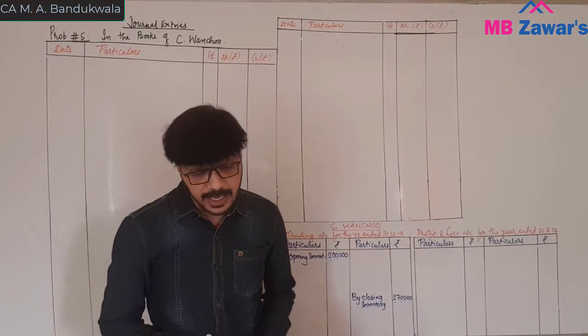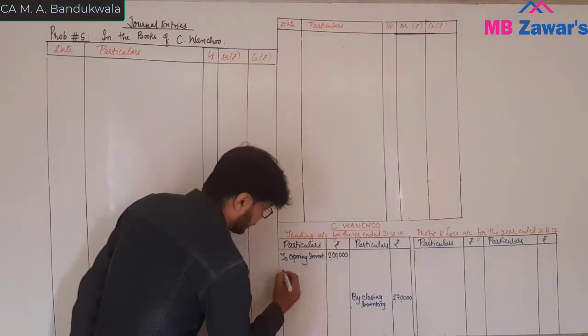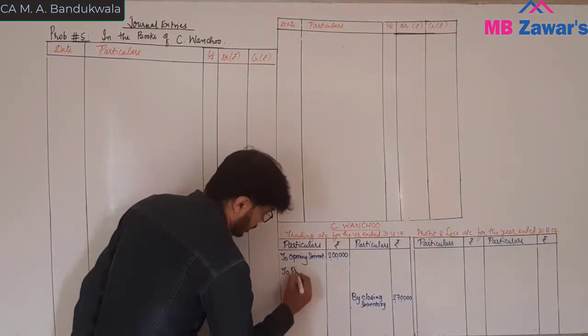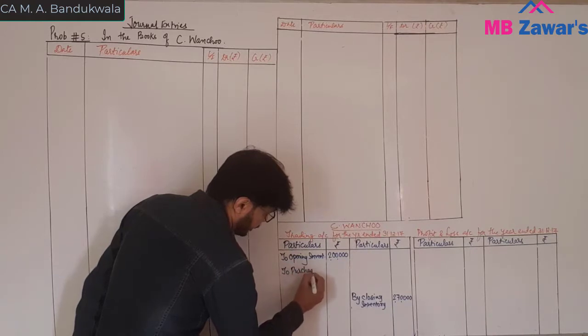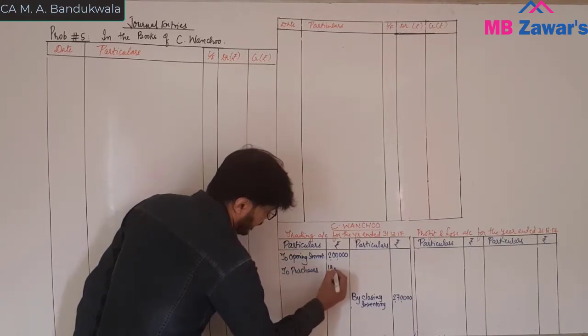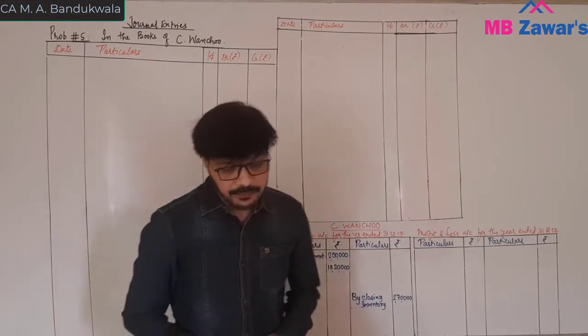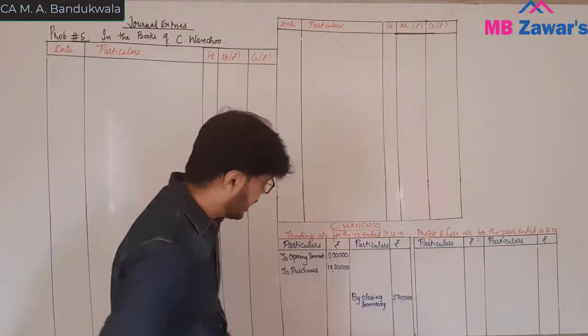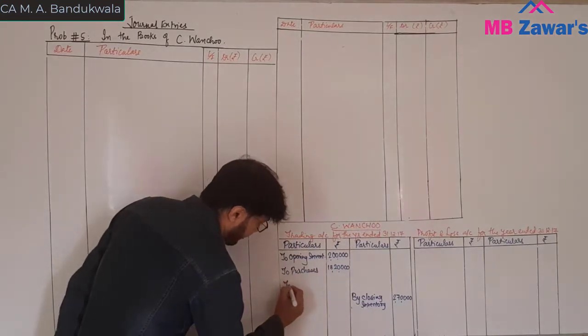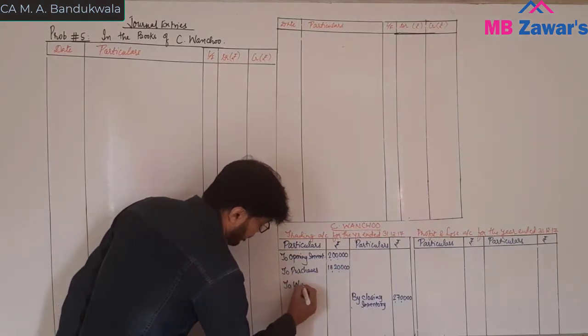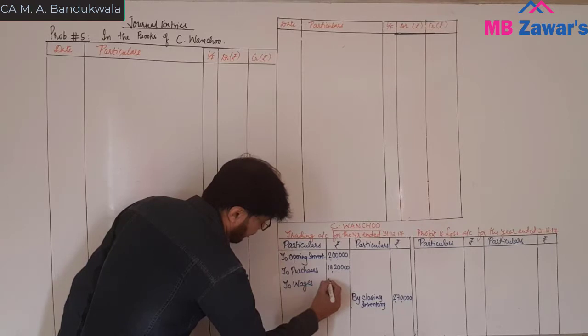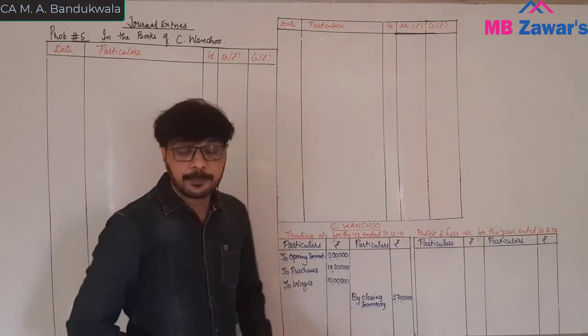Purchase is 18,20,000. To purchase 18,20,000. Then you have wages account, rupees 10 lakh. Wages rupees 10 lakh.